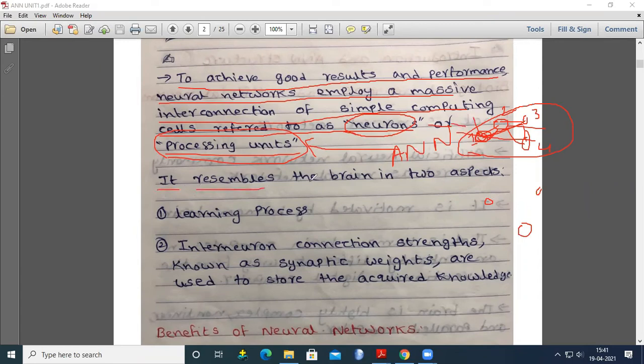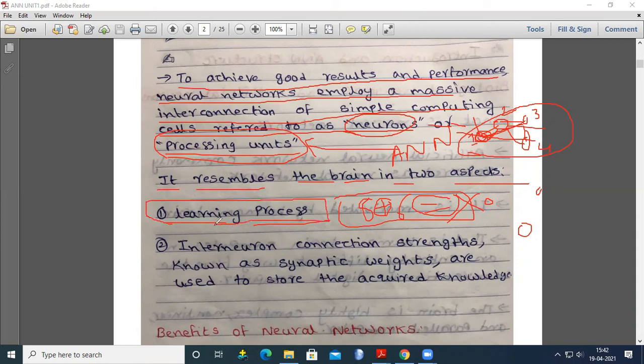It resembles the brain in two aspects. One is the learning process. For example, in LKG or UKG, if somebody asks what is the answer for 8 plus 6, at that age we don't answer, because we haven't learned these things. We know the 8, we know the 6, but we don't know these operators. When you experience or learn about these operators, then onwards you give the results. That means when you design any artificial neural network model, the first concept is the learning process.